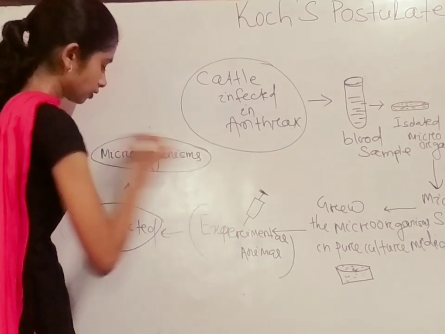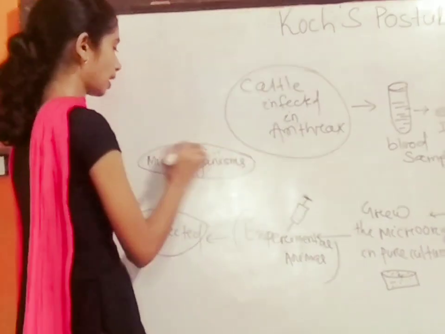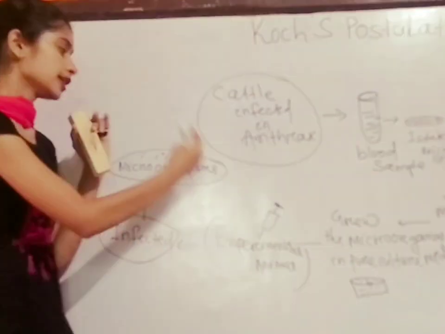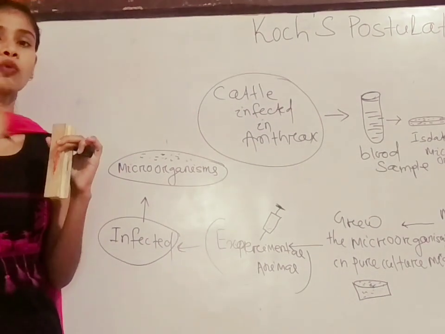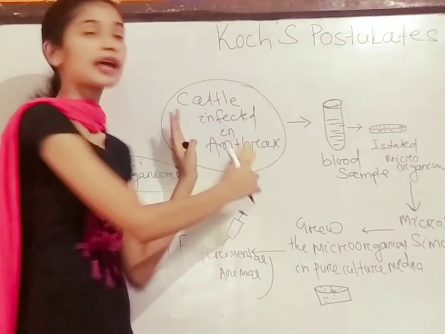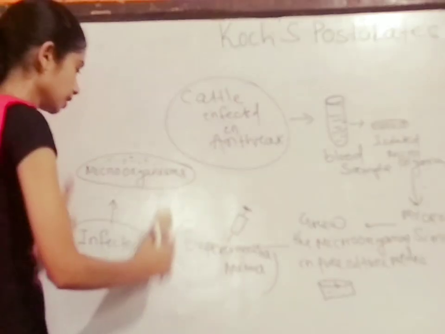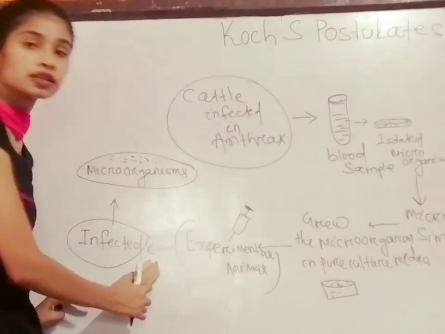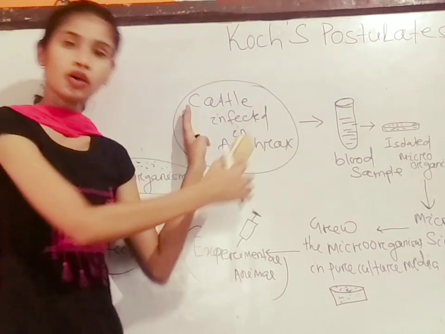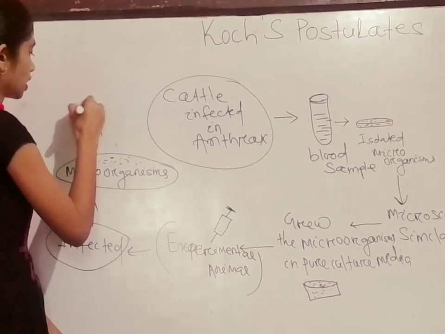Microorganism from the infected animal. After that, these microorganisms are also seen in the microscope, and we found that they are quite similar to the microorganisms isolated from the first infected cattle. So the microorganism causing the anthrax is the same microorganism which caused the first anthrax. And from this experiment he derived his postulates.